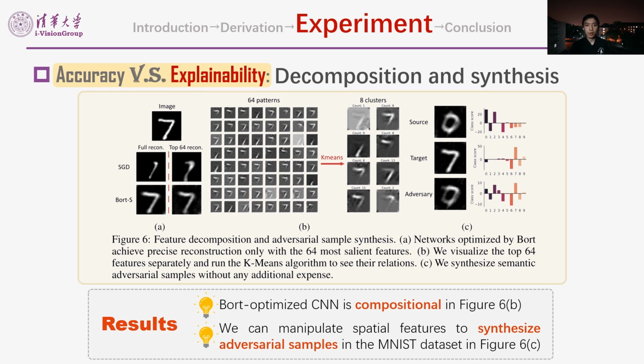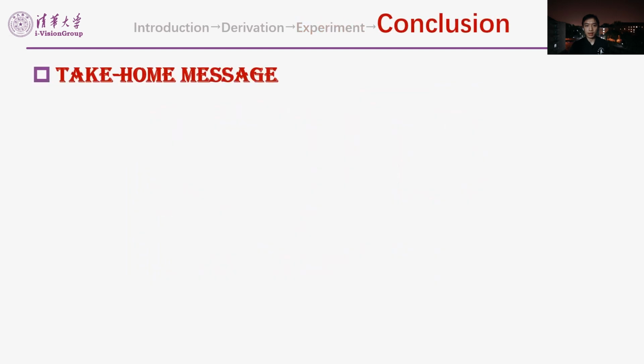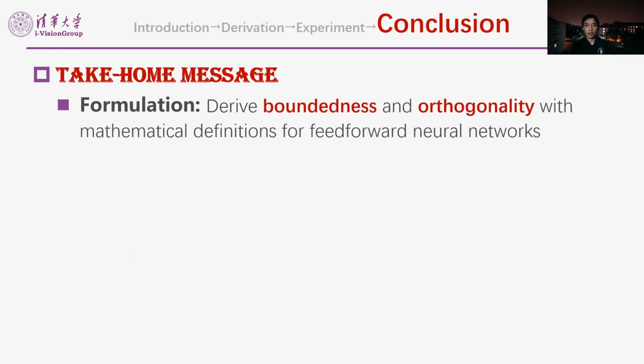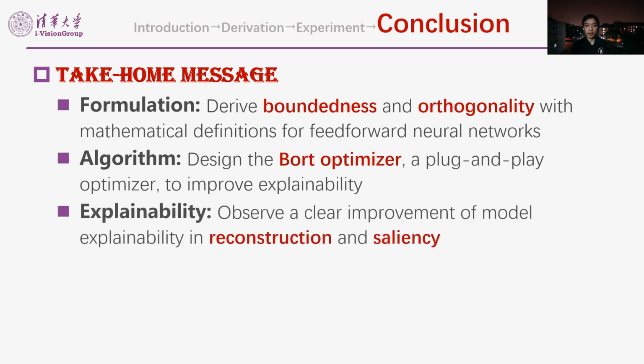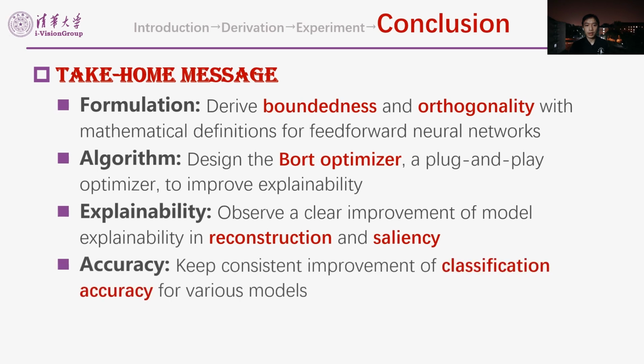In this work, we first derive boundedness and orthogonality with mathematical definitions. Then we design the Bort optimizer. Reconstruction and the salience maps show a clear improvement of explainability. Last but not least, Bort also keeps consistent improvement of accuracy, which breaks the trade-off between performance and explainability.